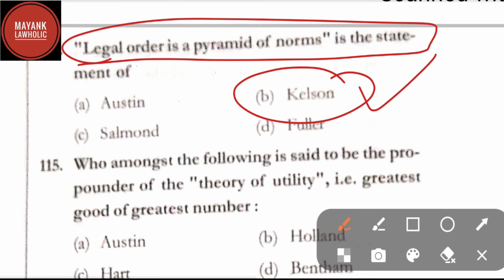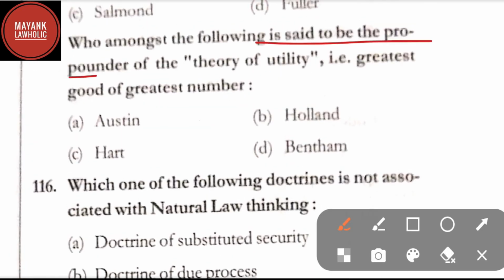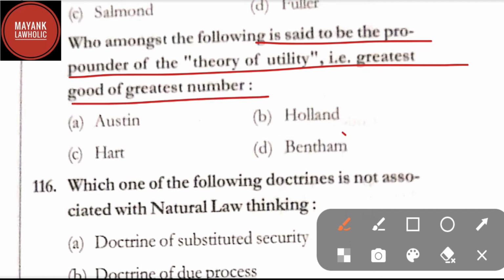Kelsen talks about the Grundnorm, and this statement is related to that only. Legal order is a pyramid of norms. Question number 115. Who amongst the following is said to be the propounder of the theory of utility, that is greatest good of greatest number? Here the correct answer is option D, that is Bentham.